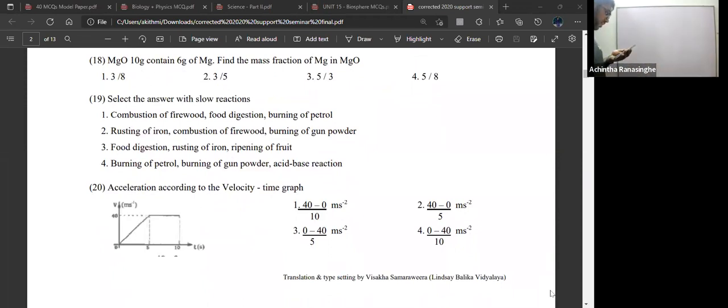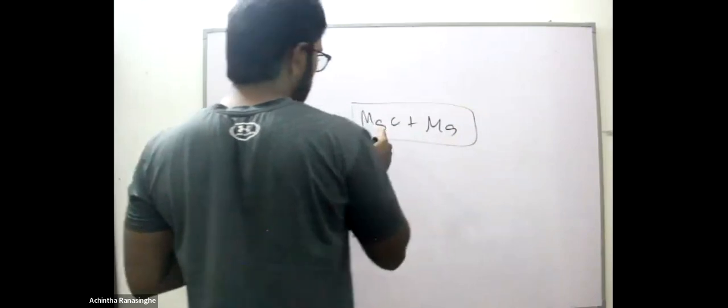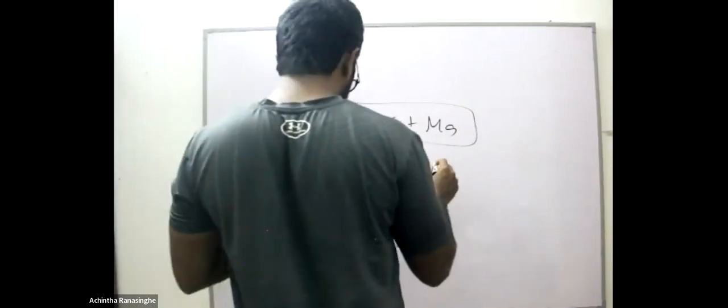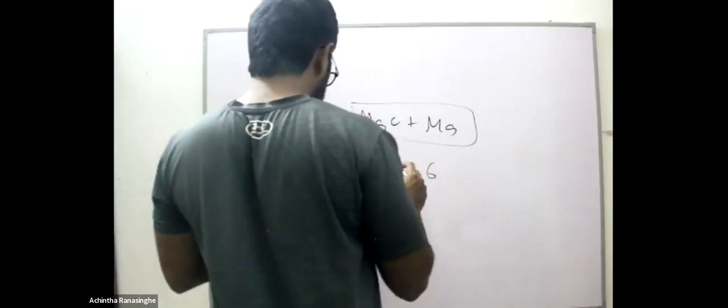Question number 18. Magnesium oxide 10 gram contains 6 grams of magnesium. Find the mass fraction of magnesium in magnesium oxide. So magnesium oxide plus magnesium is a mixture here. You have 10 grams of magnesium oxide and 6 grams of magnesium. They are asking the mass fraction of magnesium in magnesium oxide.